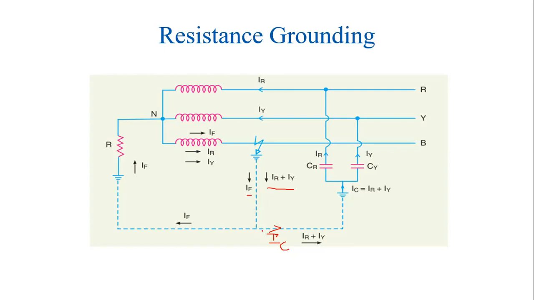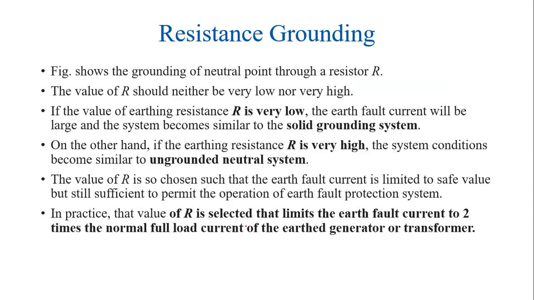So here, as per this circuit and the working of this grounding system, IF and IC are both in opposite direction, and so we are able to eliminate the arcing grounds. And here, the value of R should neither be very low nor very high.